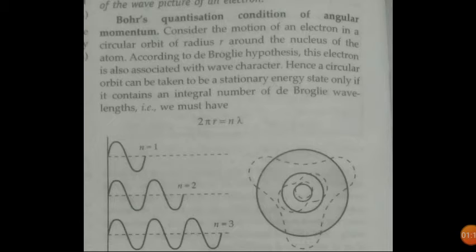In the atom, at the center the nucleus is there, and the whole mass of the atom is concentrated in the nucleus only, and the electron is revolving around the nucleus. So when Bohr attempted to explain the model of an atom, he took some ideas from Rutherford's model also. Here we first assume that the electron is moving around the nucleus in a circular orbit of radius r.